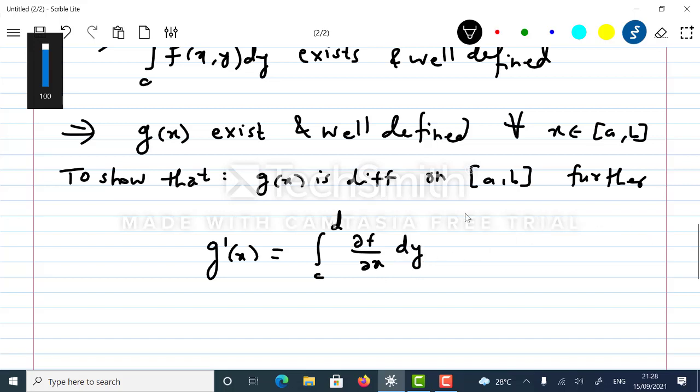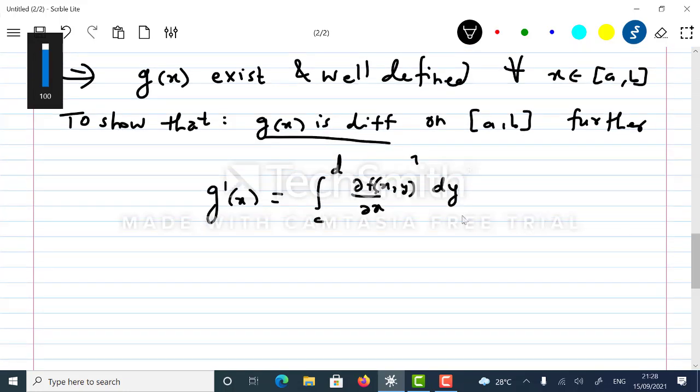This is what I need to show. So you assume that f is always a function of x, though I had not written it, but here I will write it now. Here it is dy.